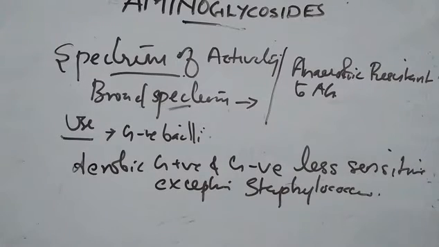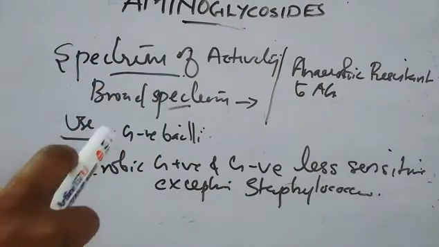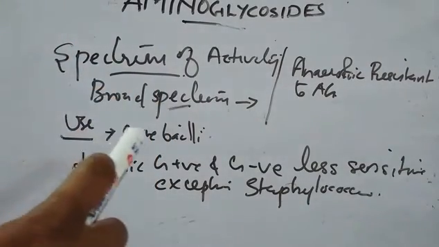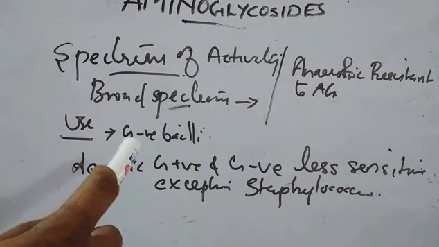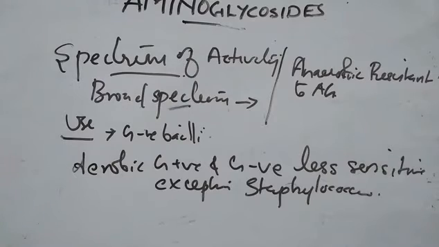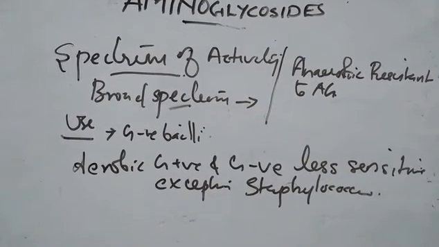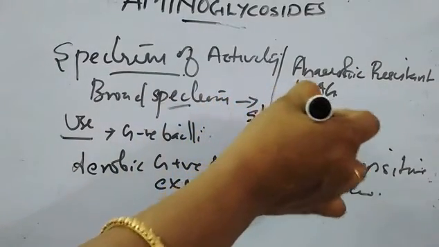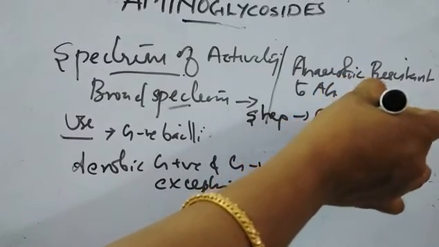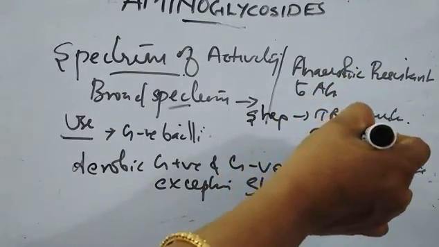Of this spectrum of activity, streptomycin is a drug of choice, especially for tuberculosis, and it can also be given for brucellosis, tularemia and Yersinia infection. So that is about streptomycin. It can be given for TB, brucellosis, tularemia, etc. So what do we mean by brucellosis?